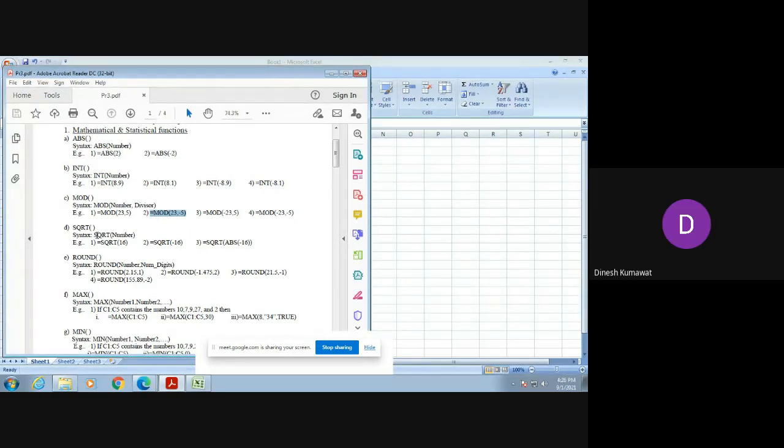Okay. Now let's proceed with our next function, which is nothing but the SQRT function. Its syntax is SQRT(number). Now can you guess what is the full form of SQRT? Square root. So what is the square root of 16? 4. So you can expect the answer of this first one to be 4.